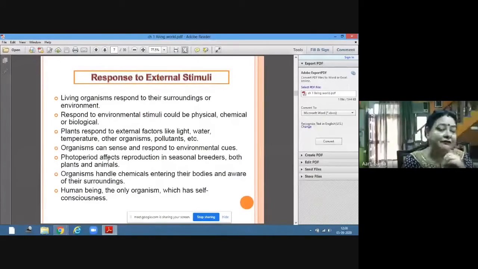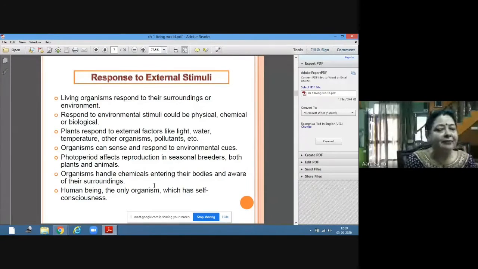Then photoperiod, I told you, is the length of the period where the light is available. It affects the reproduction in seasonal breeders, both plants and animals. Seasonal breeders are organisms which breed only in a particular season. For example, migratory birds come to India for seasonal breeding. Seasonal breeders do not breed throughout the year, they breed only in a particular season.